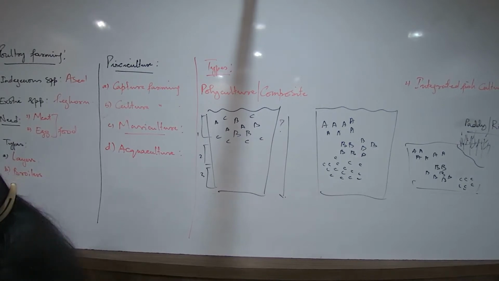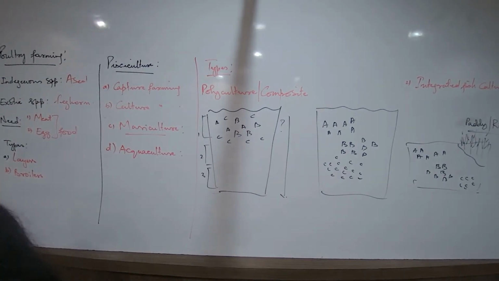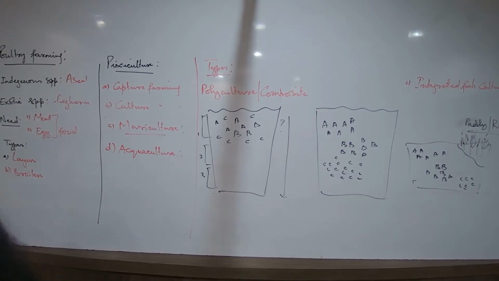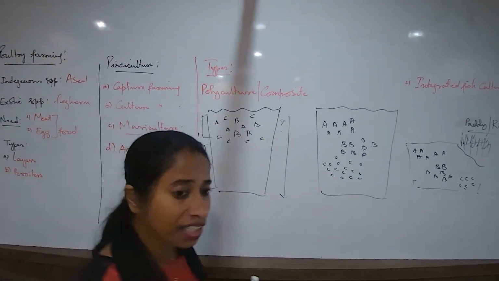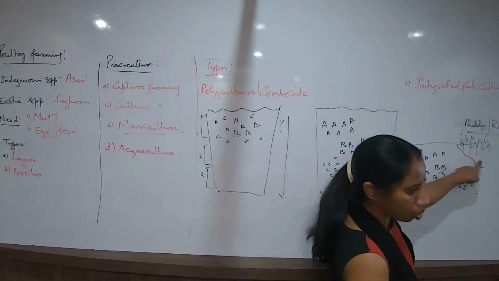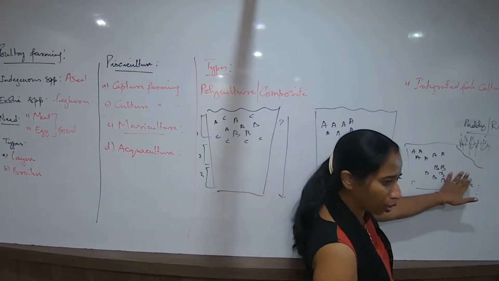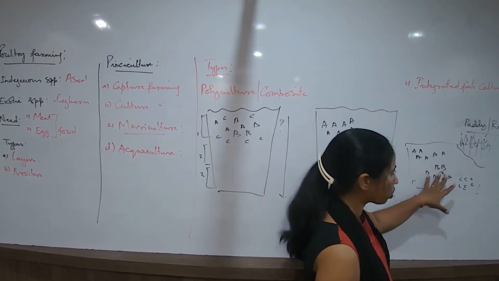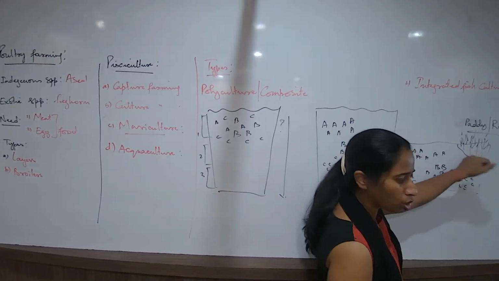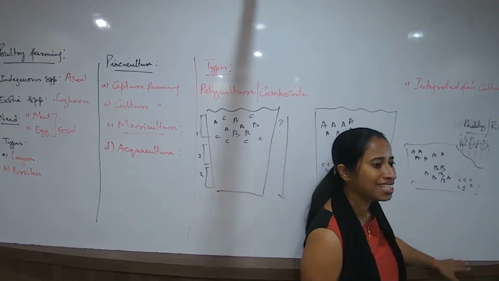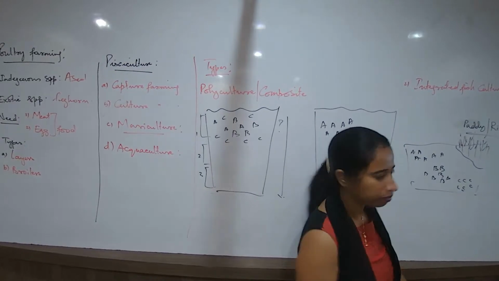What is the meaning of shallow waters? Where the soil is not just wet, but has water logging. It's called waterlogged soil. So if fishes are growing together and plants are also growing together, this is called integrated fish farming.